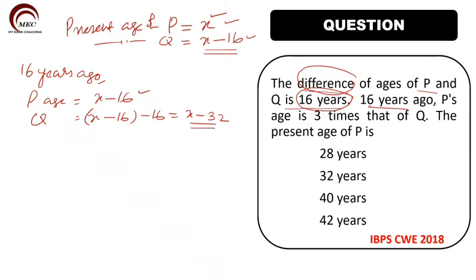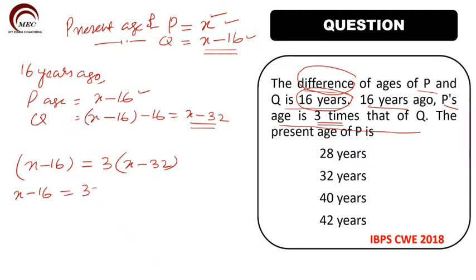At that time, P's age was 3 times that of Q. P's age, that is X minus 16, was equal to 3 times X minus 32. This is what is given. So X minus 16 is equal to 3X minus 96. 3 into X, 3X. 3 into 32, 96.